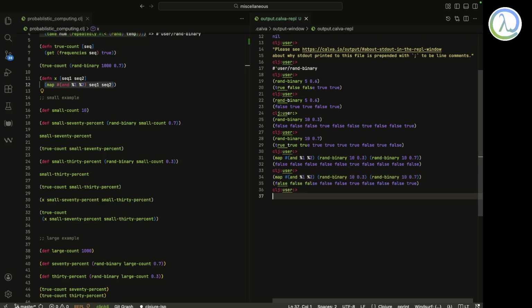And now we are getting like 20% here, true and true. You might even get 30%, but if you take very large numbers, this is going to average out. So this is how you do it.